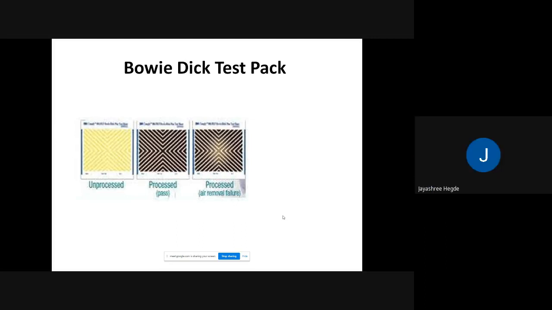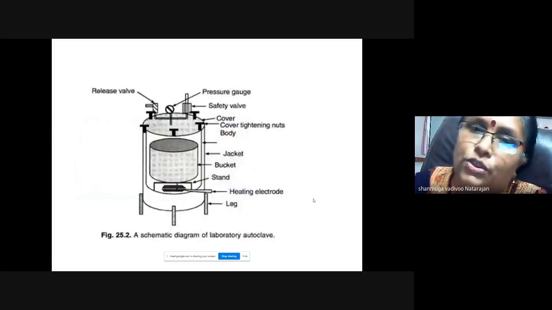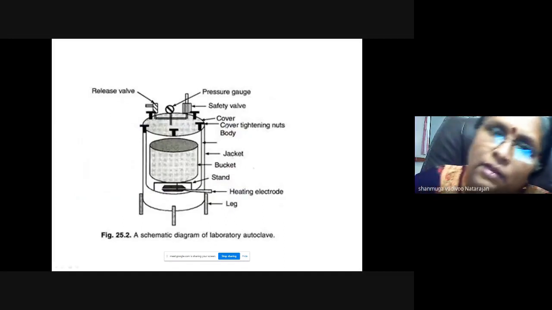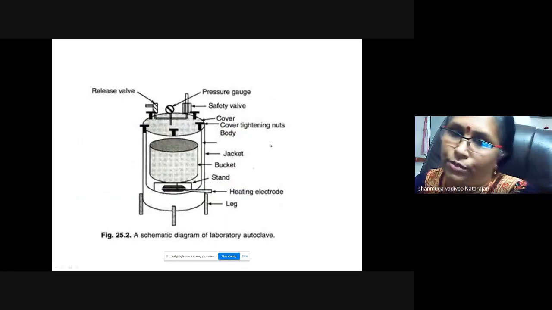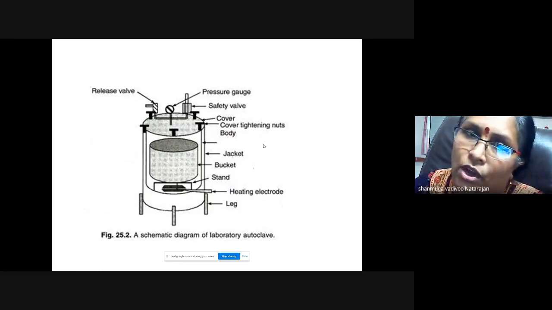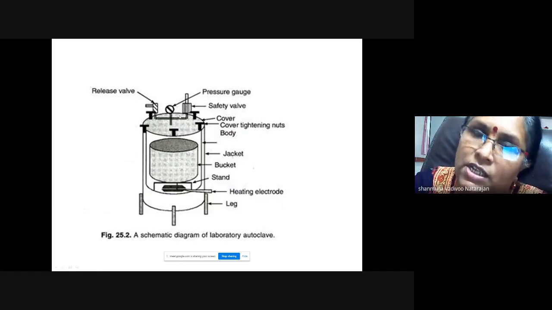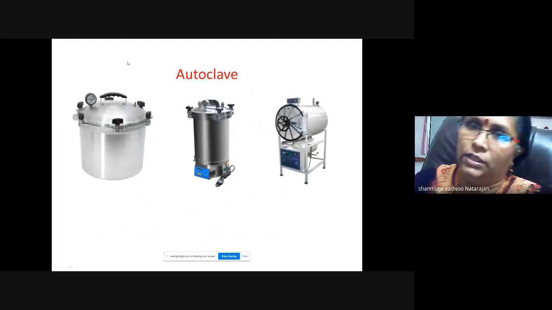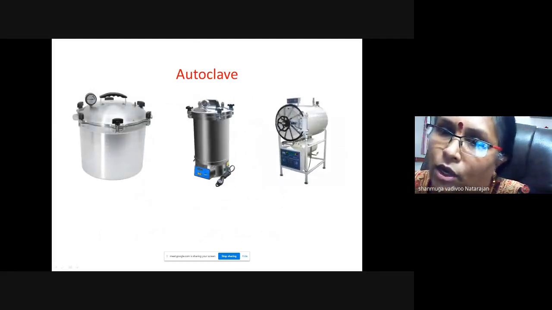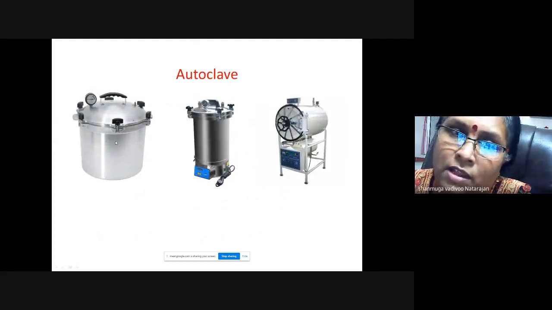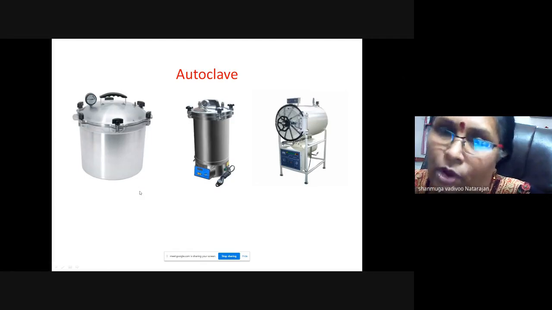Yes, ma'am. Okay, so as you know, this is the autoclave. So this I am not going to enumerate anything. You can learn that from here. It's a traditional autoclave. You can see the pressure gauge. Here, temperature. These are the thermocouples. Pressure gauge and temperature gauge will be here. These are the different vertical autoclave, horizontal autoclave. The first one which you are seeing is the benchtop autoclave.